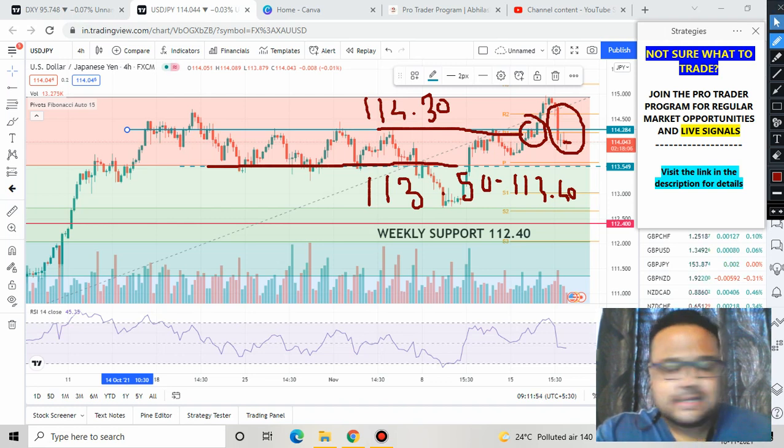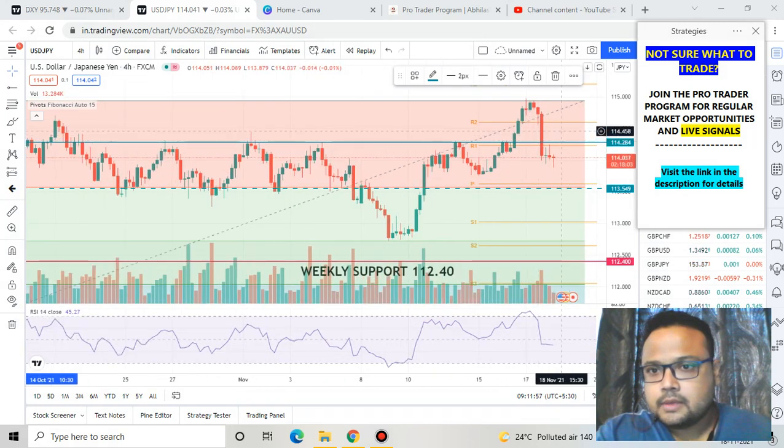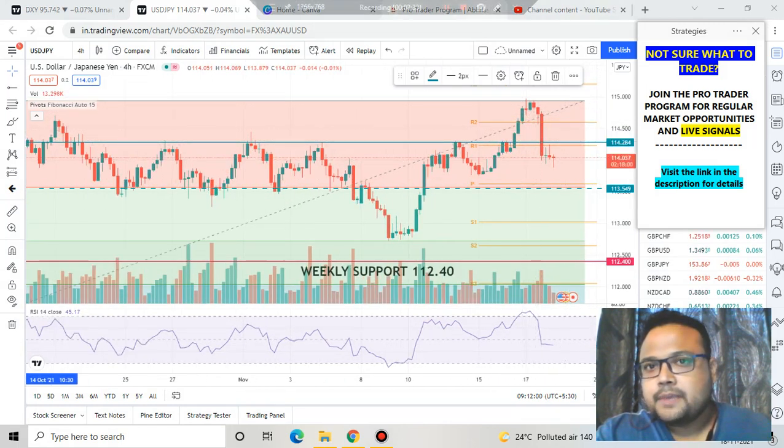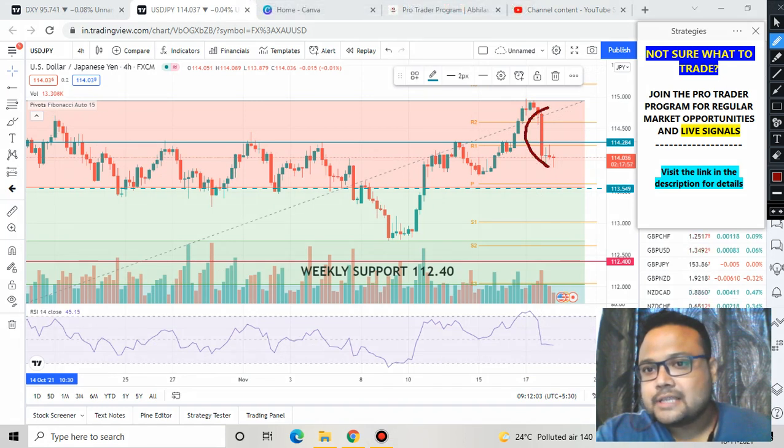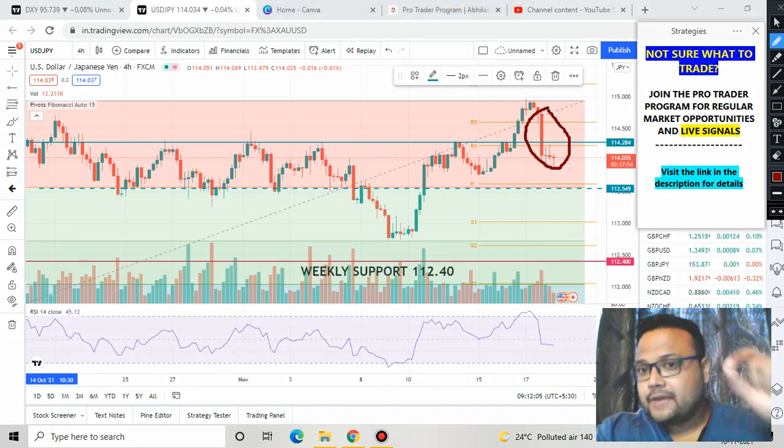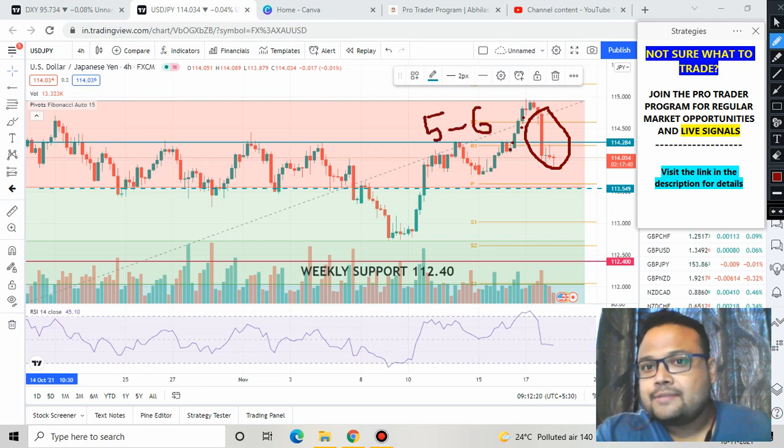But what we need to focus on here is this big red candle. This big red candle signifies the presence of sellers in the market. Try to understand the market psychology here. The market tried to go up, but failed. It took around 5 to 6 candles for the market to go up, and it came down in one single candle. So one single candle covered the whole distance of 5 to 6 candles. So it clearly signifies the dominance of sellers here.